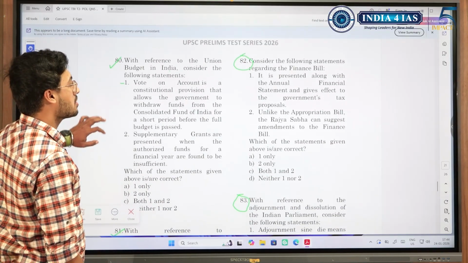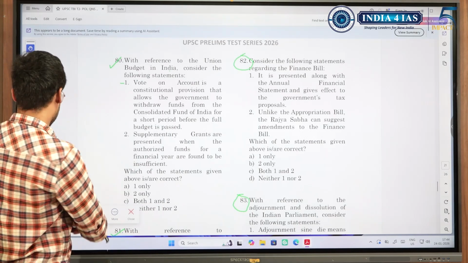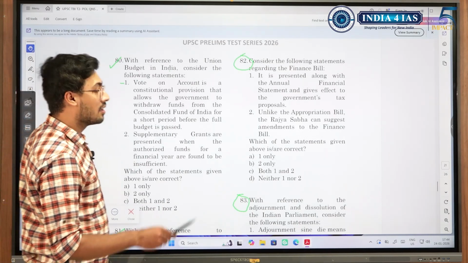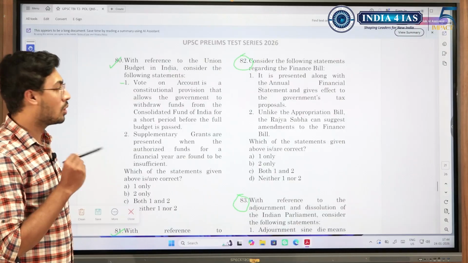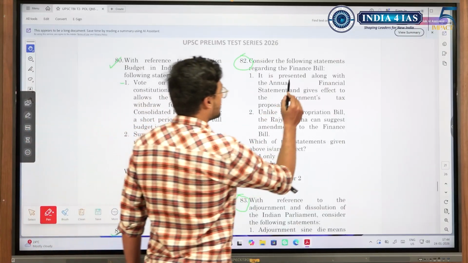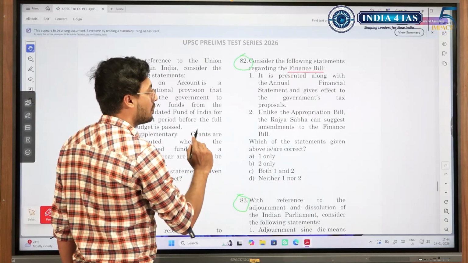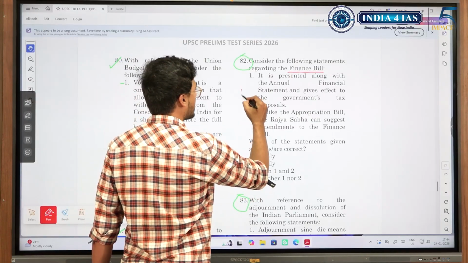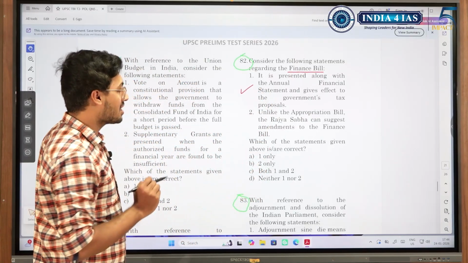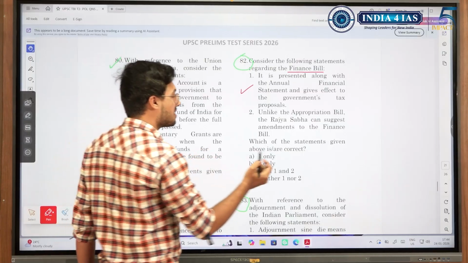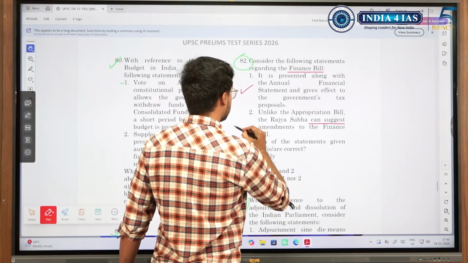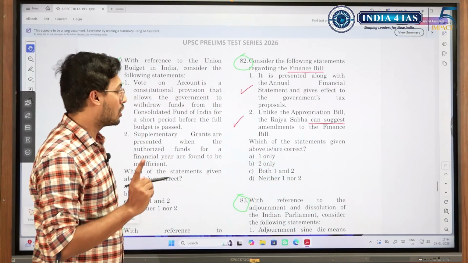Following statements regarding finance bill. See, there was another glitch that I found in the solution, so I will be discussing this. Which of the following statements regarding the finance bill are correct? It is presented along with the financial statement and gives effect to government's tax proposals. Correct. Unlike the appropriation bill, Rajya Sabha can suggest amendments. This is correct. In the solution they have taken it as wrong, so I wanted to tell.